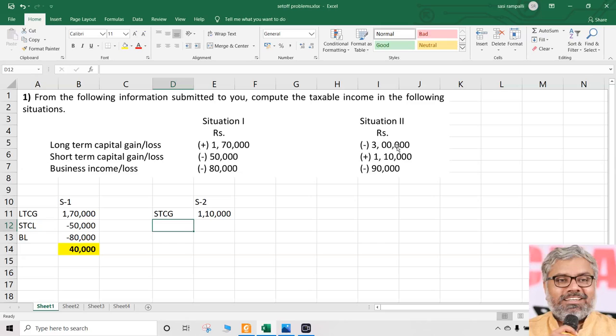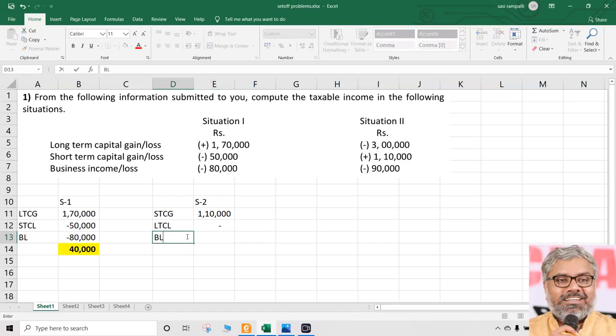Done. Situation 2, we have a positive thing of 1,10,000. Negative is long-term capital loss of 3 lakhs. Can that be set off? No, it cannot be set off because the restriction is there. Long-term capital loss can be set off only against long-term capital gain, but not against short-term capital gain. Not possible.